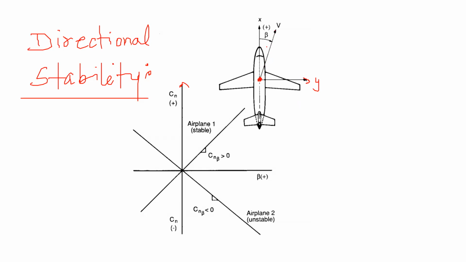But the x-axis is not exactly aligned with the velocity of the aircraft, and that's why we have something called side slip. I want to explain this side slip angle beta. It's an important angle. You can call it the angle of attack from the side.